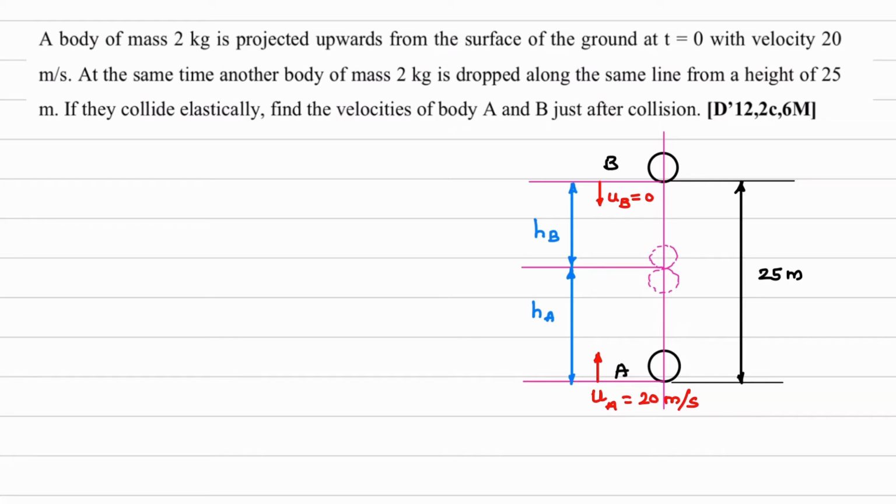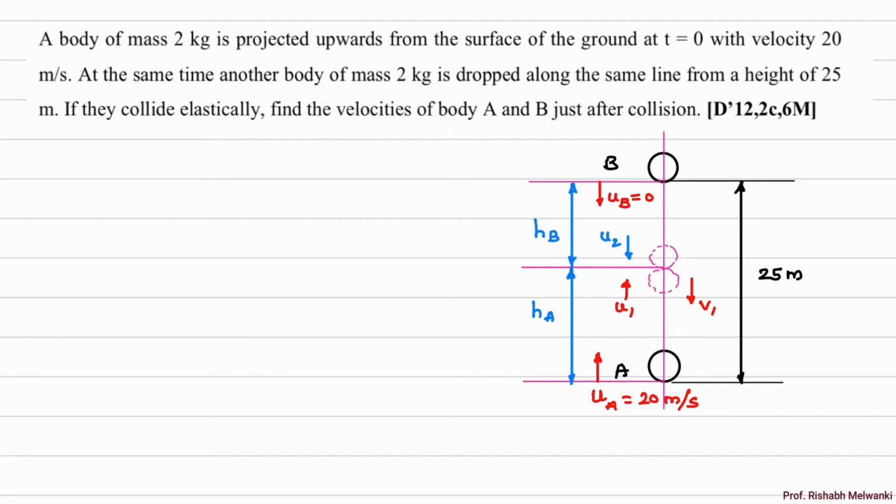Now we'll see the further definition of velocities. If you consider ball A, I'll say that as ball 1 as well. So just before impact, velocity is U1. And just after impact, velocity of ball A or ball 1 is V1. Now we'll talk about velocity of ball B. Just before impact, velocity will be in downward direction, it will be U2.